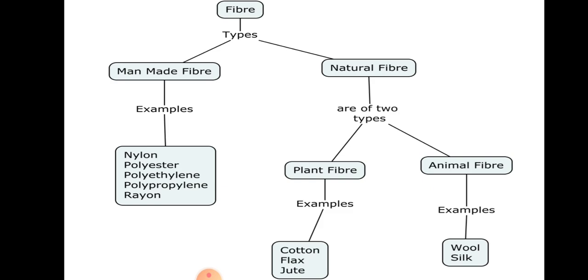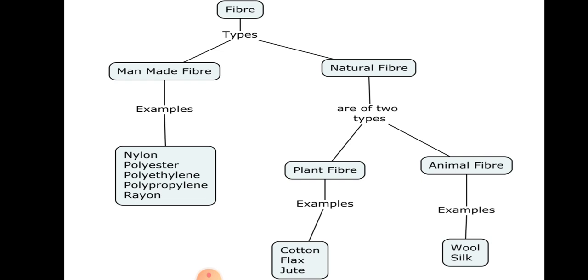Now let's see types of fiber. So here we know that man-made fiber and natural fiber. Man-made fiber means artificial, means it is made by us, and the natural fiber we get from plants and animals. In this chapter we will learn about natural fibers, that is plant fiber and animal fiber. Animal fiber in detail you will get in 7th standard also, but today we are going to see about plant fiber, that is cotton, flax, jute. So these all are fibers which we get from plants.